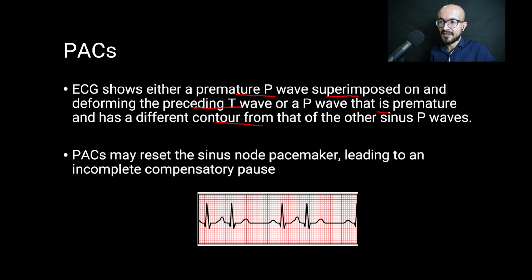So as you can see here, we have a normal beat, and then we have a premature atrial contraction, and you can see the P wave of the PAC is superimposed within the T wave of the preceding normal beat. Now the PAC may reset the sinus node pacemaker, leading to an incomplete compensatory pause. This means after the PAC there would be a pause, then a normal beat would occur.